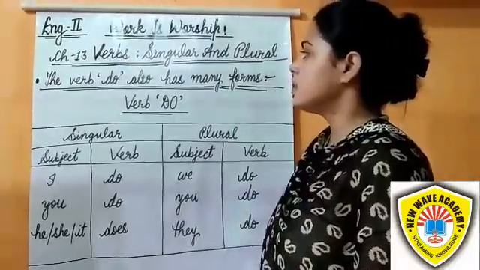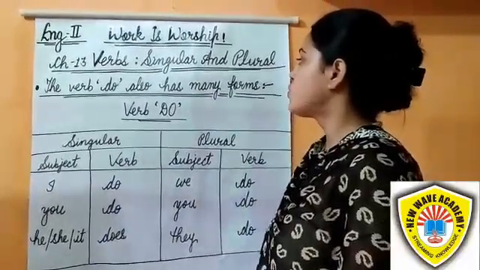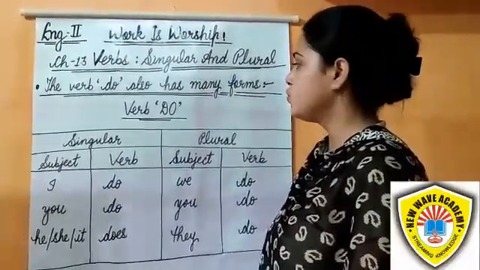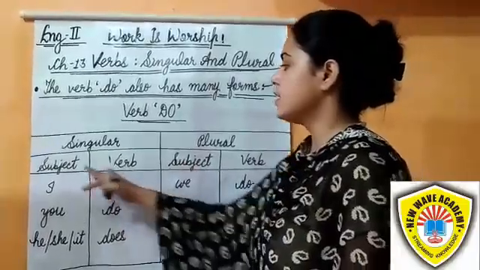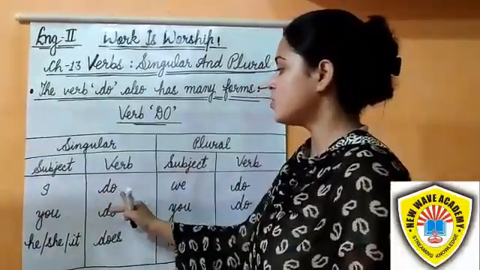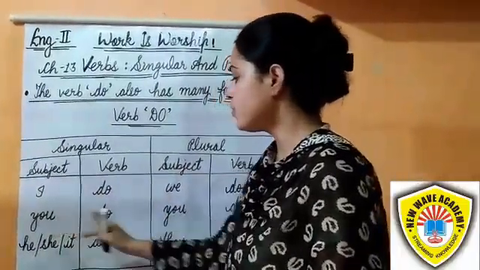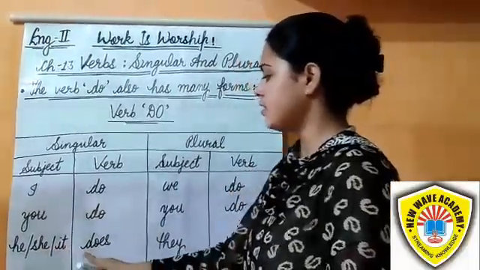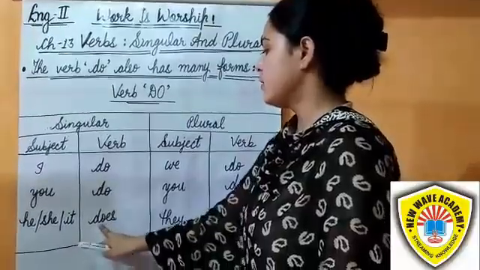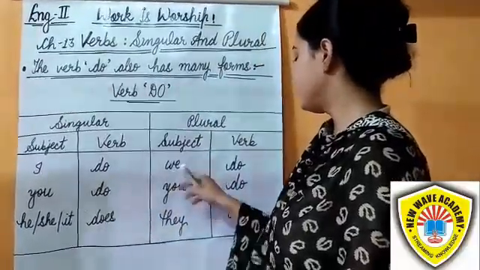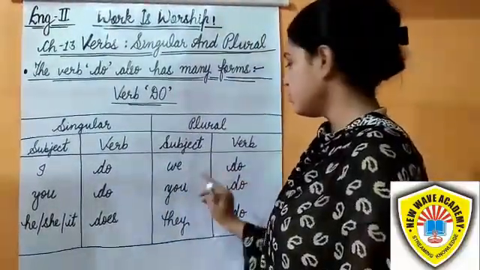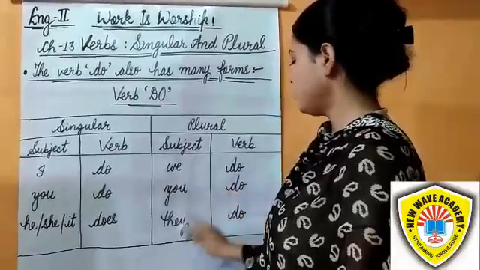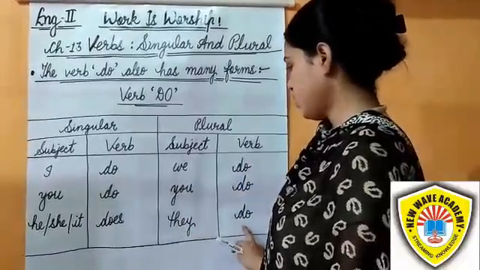So student, the do verbs also have many forms. Do verbs, singular, plural. With subject I, we use do. With you, we use do. With he, she, it, we use does. With we, we use do. With you, do. With they, we use do.